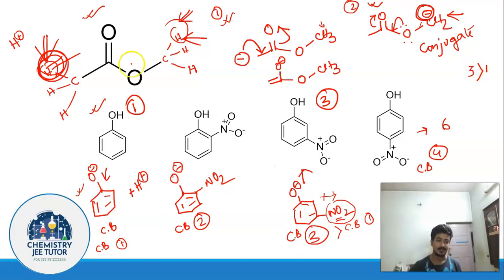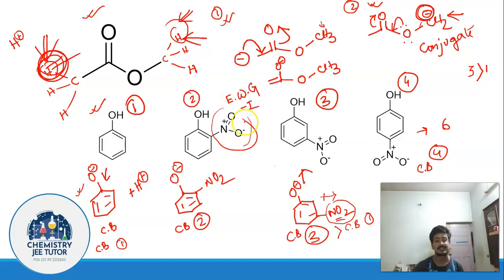Now let us consider 2 and 4. In case of 2 and 4, we have the same number of resonating structures. So out of resonance we cannot tell anything. Now let us go to inductive effect. Inductive effect again is a distance dependent phenomenon. In this case the nitro group, that is the electron withdrawing minus I effect group, is present at the ortho position. It is going to withdraw the electrons. It is going to withdraw these electrons to a greater extent as compared to the conjugate base of the para congener. I believe it is clear to you.